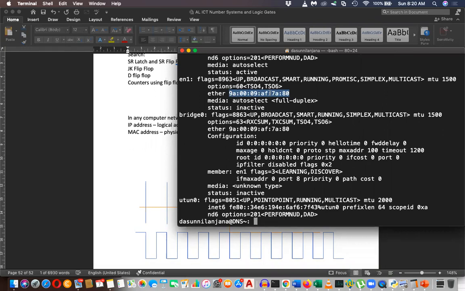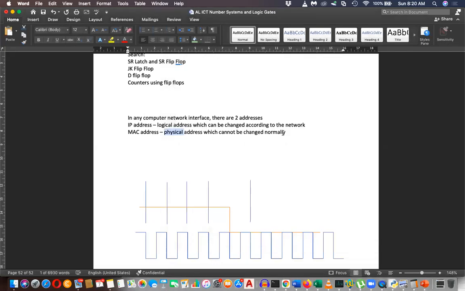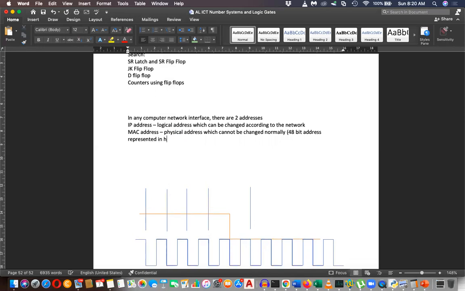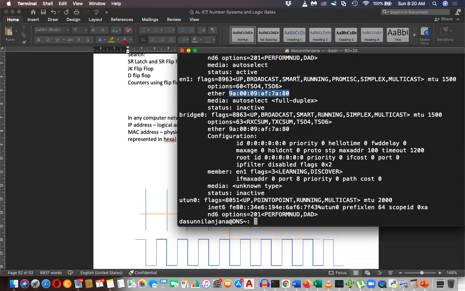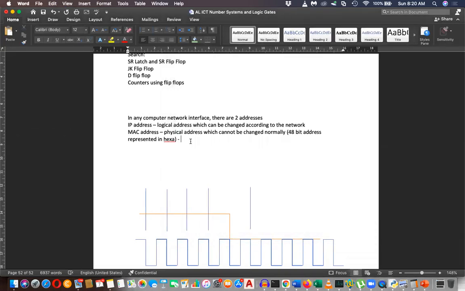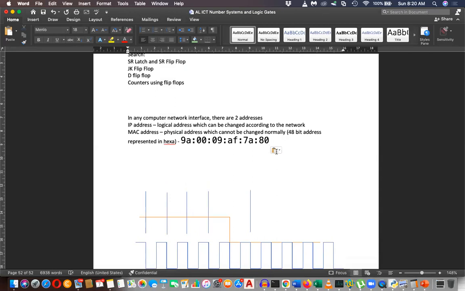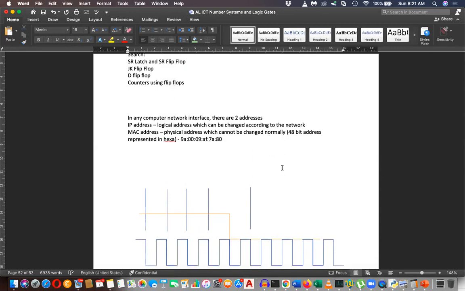That's how it is calculated, right? A 48 bit address, represented in hexa. So that is the MAC address. That is the physical address of the computer. Let me show this. Copy this and write this here. This is an example of a physical address.